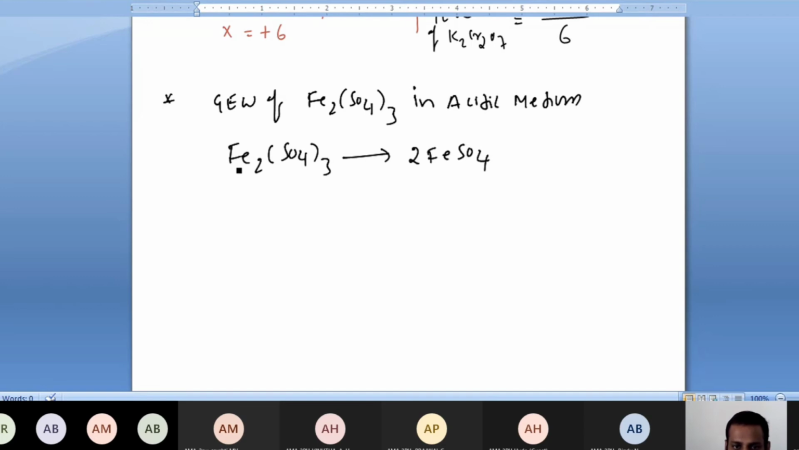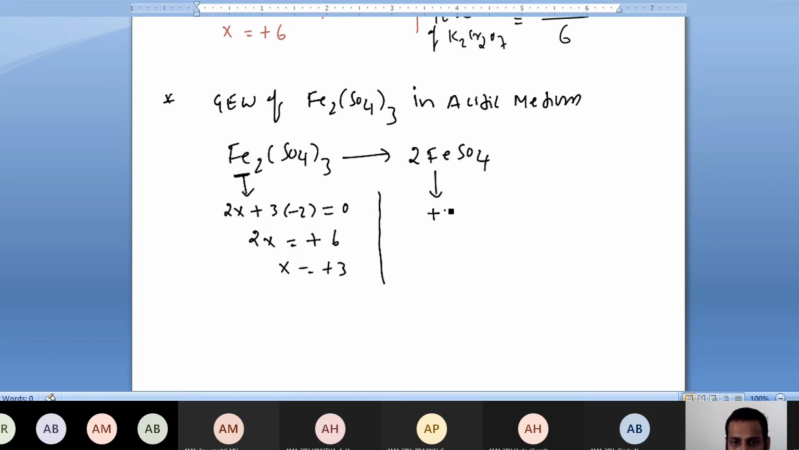So what is the oxidation state of iron here? Again the same story: 2x plus each sulfate is -2. I told you already, sulfate is SO4 -2. So you have to take 3 into -2, equal to 0. Then 2x equals +6 and x equals +3. Okay. Now here the iron oxidation state is very simple, +2.